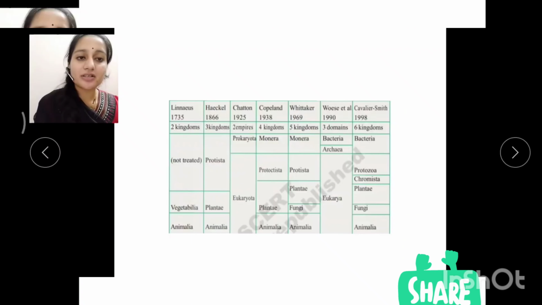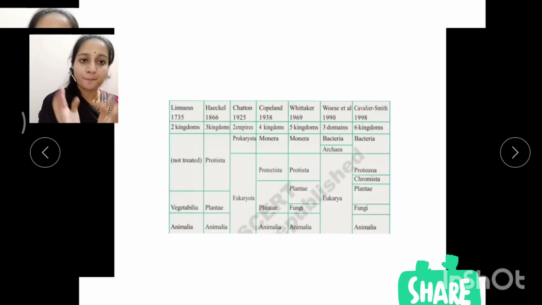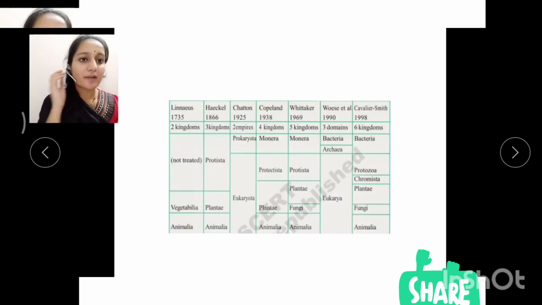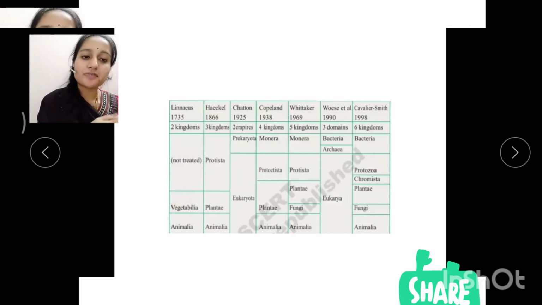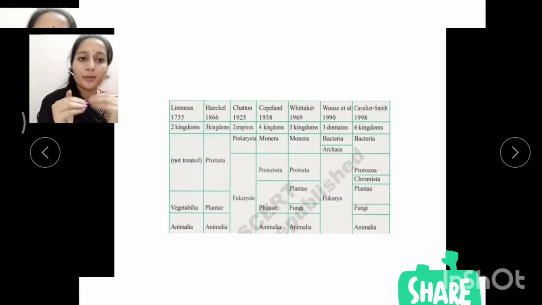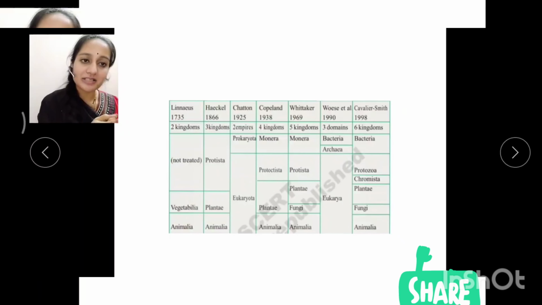Chatton was the scientist. He named them as two empires. It involves the prokaryota and eukaryota. So he considered only the organisms based on their nucleus characteristics. And later on the scientist Copeland, he considered it as a four kingdom classification which involves the Monera, Protista or Protoctista, Plantae, Animalia. Later on that four kingdom classification was accepted until the next scientist named R.H. Whittaker. So which is considered as a five kingdom classification.